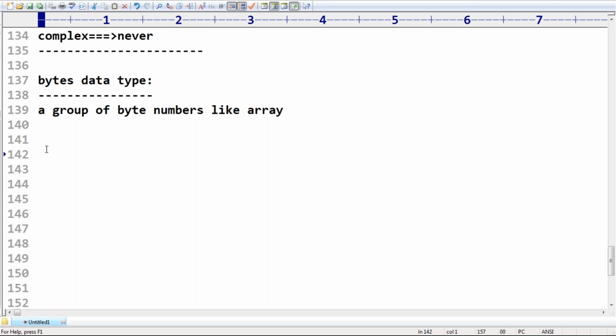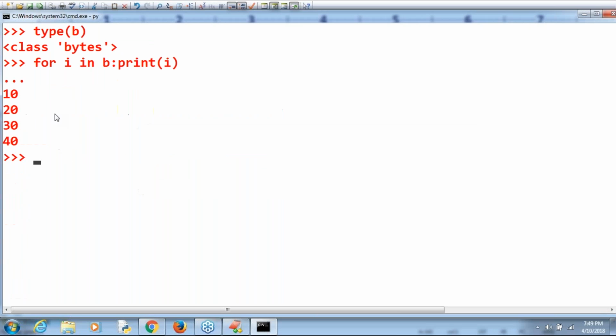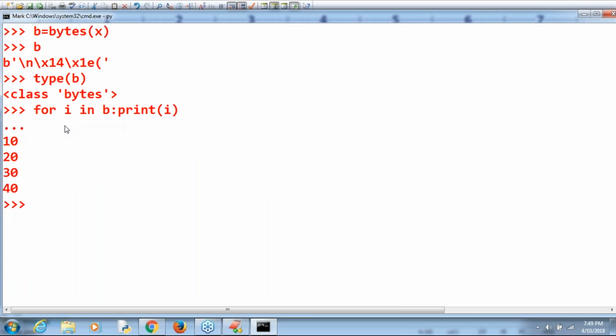But here there are loops involved. How do I print the value? This is the loop concept, and we are going to discuss it in detail, so don't worry. b is the bytes data type. For every i value in b, print the i value. Like this, it is like a for loop. This is the way you can print.